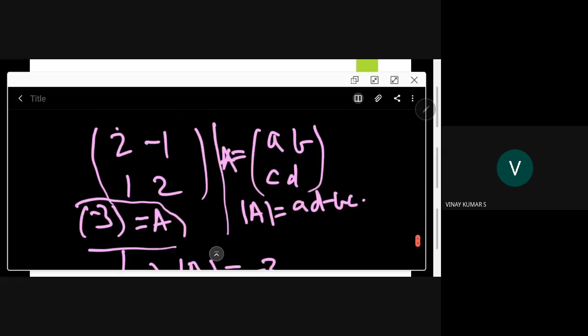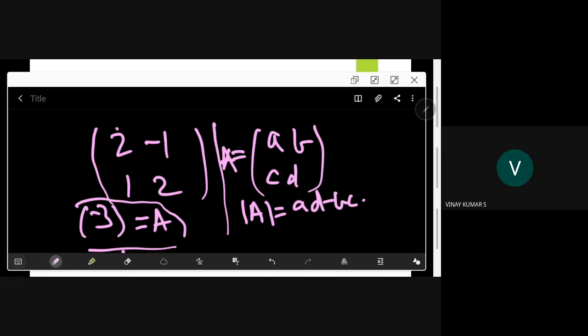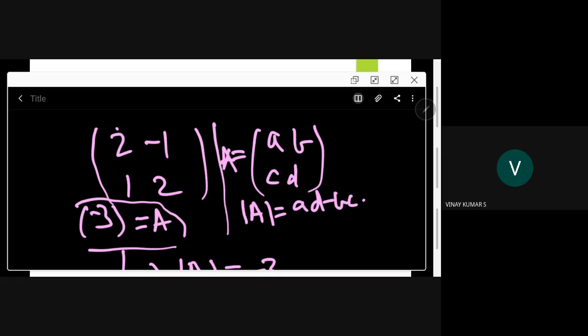This is the definition. When it comes to a 3 by 3 matrix, that is square, the determinant definition is a recursive one. So if you have a 3 by 3 matrix, you know how to compute the determinant.